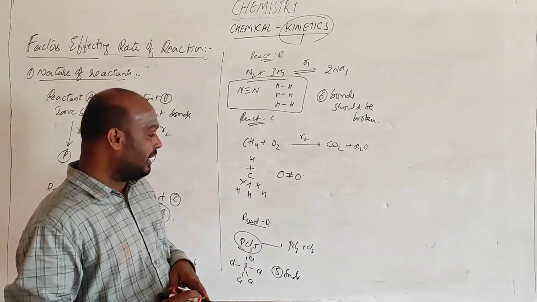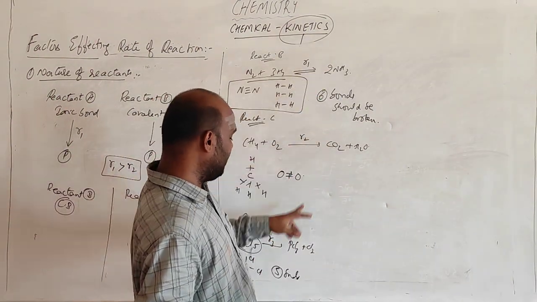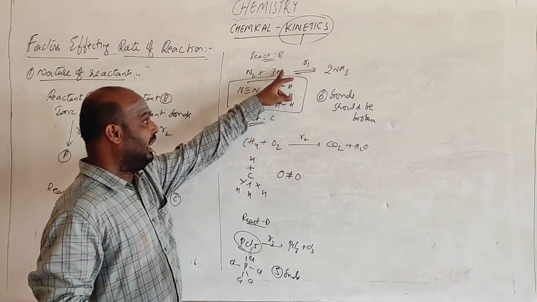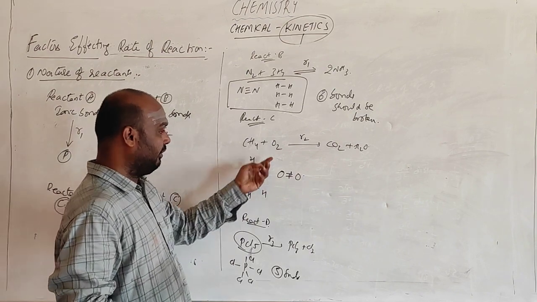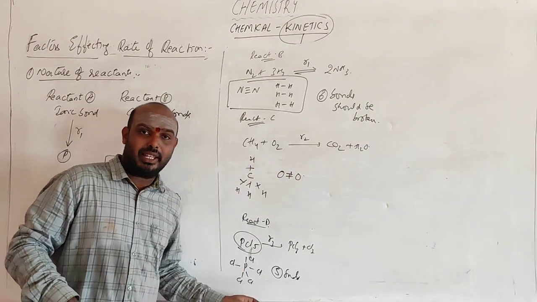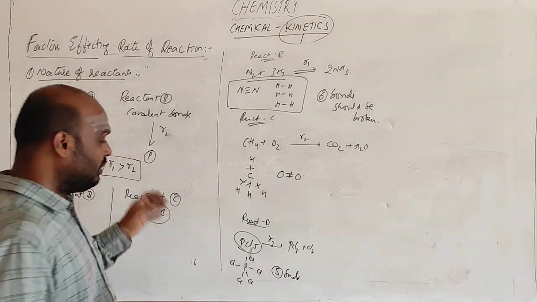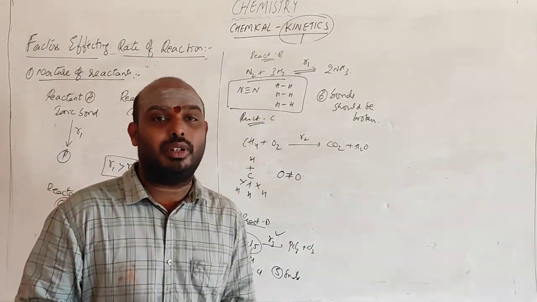Among this, which one will have the faster rate? I am taking the rate here R1, here R2, and here R3. Here 6 bonds should be broken, here 6 bonds should be broken, and here 5 bonds should be broken. So breaking of 5 bonds is very fast compared to 6 bonds. So the rate of R3 will be higher among the covalent molecules.